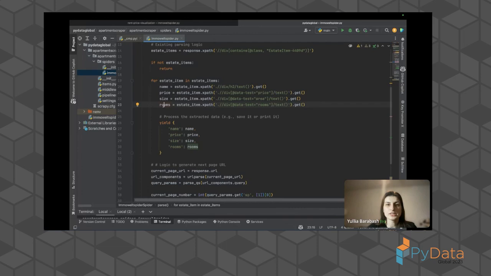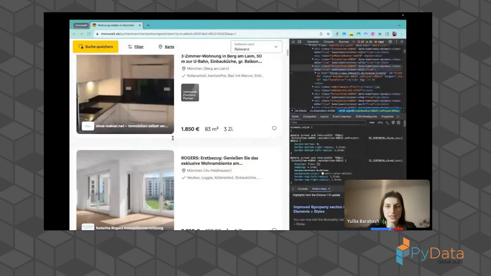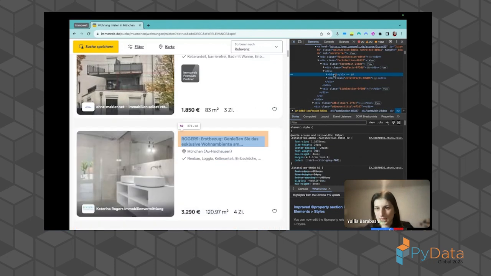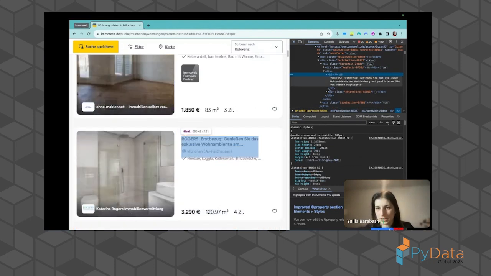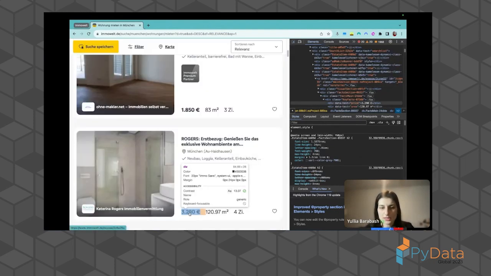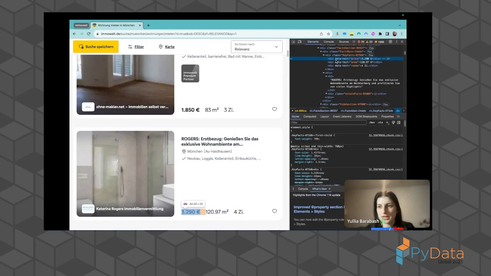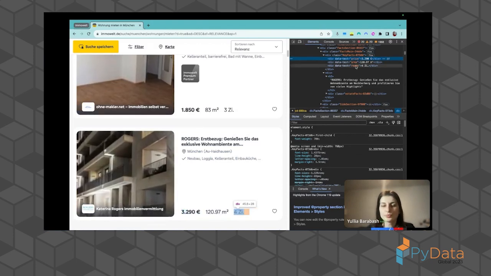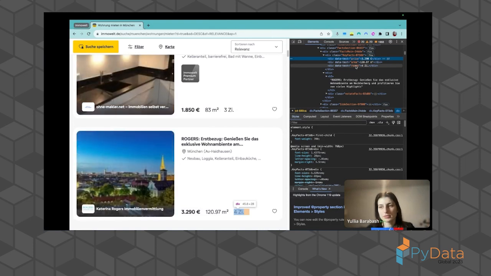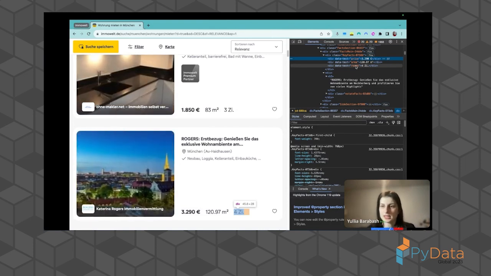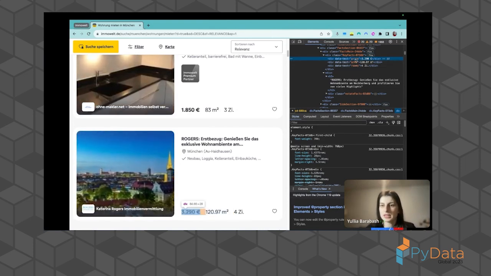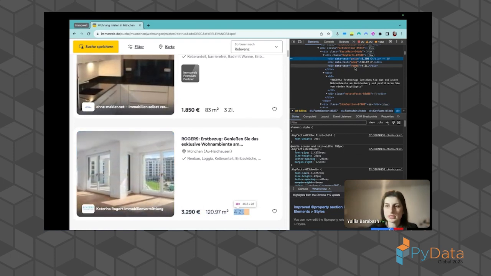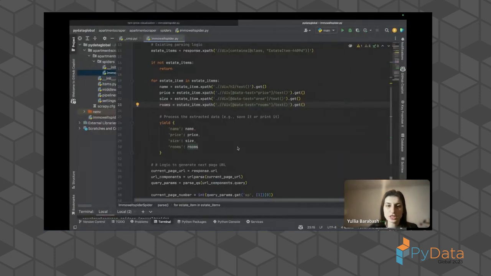For this, we also need to go here and identify how we can use it. For example, name contains an H2 element. Price can be located by attributes data-task with name, price, area, and rooms. We specify that these elements have these attributes with name, price, area, and rooms. Scrapy will understand, extract this information, and save it as JSON.